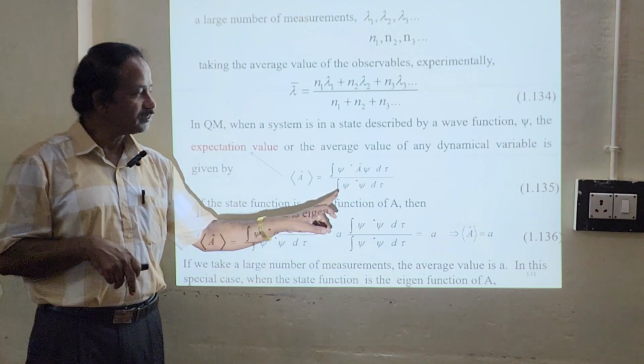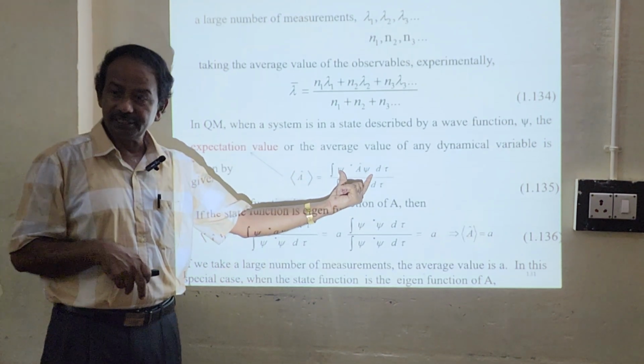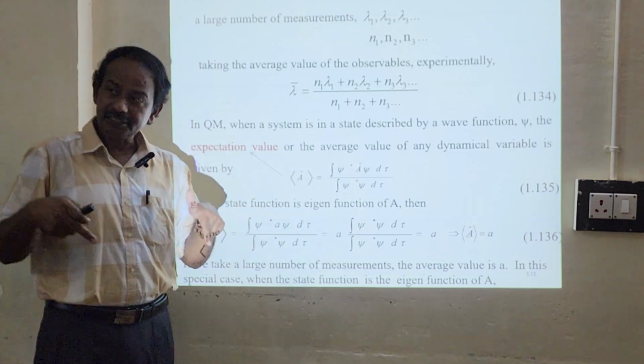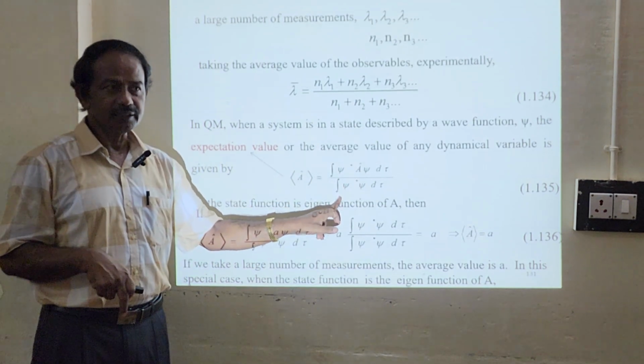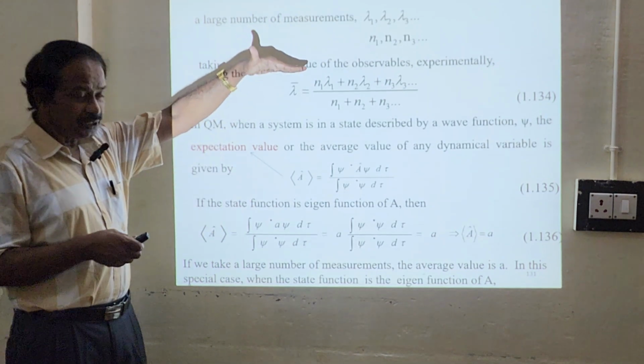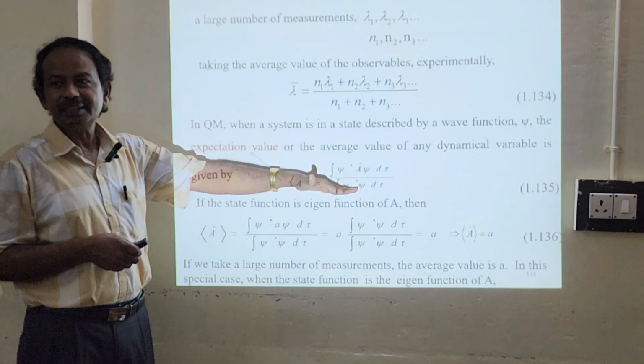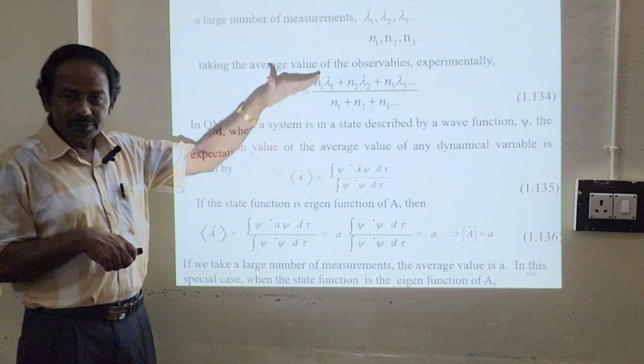If it is normalized, that denominator is 1, so the expectation value is only the numerator. So the experimentally observed values and the quantum mechanically calculated theoretical values are the same.